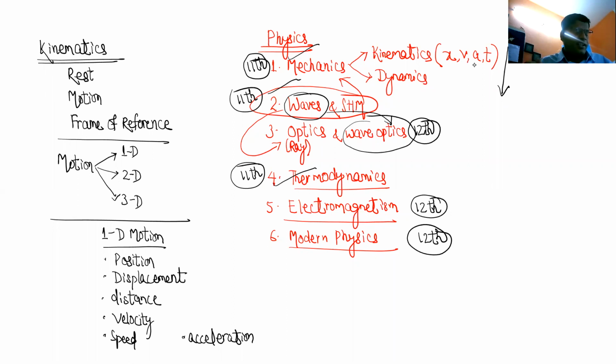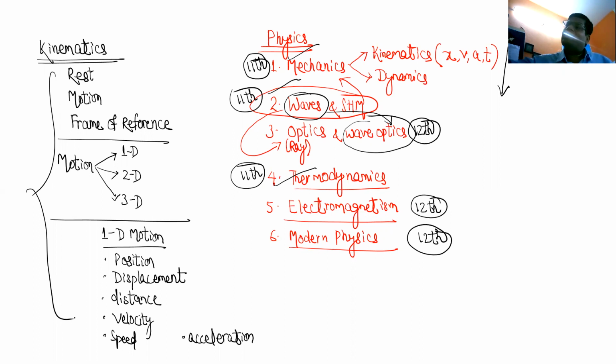And now I say that in kinematics, before studying, we need to understand these terms. Always, wherever you go, whatever thing you want to understand, first you should understand the terms used in that chapter, whether it is physics, chemistry, biology, whatever it is. Because these terms may not have the same meaning as we have in day-to-day life, right? In day-to-day life, the meanings may be completely different. So you need to understand all these things.